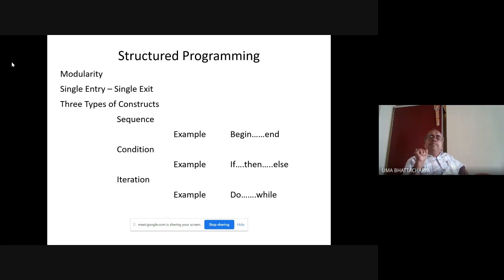Now remember, this basically enforces some discipline in the coding activity. As always, discipline cannot be fully implemented by force.